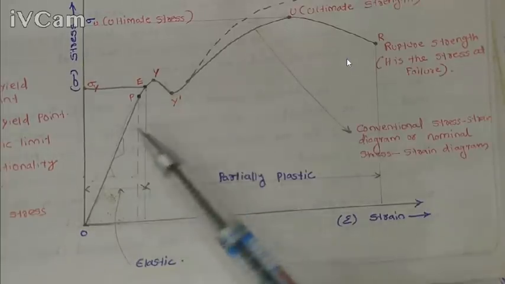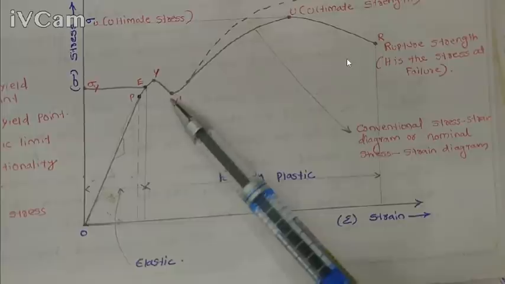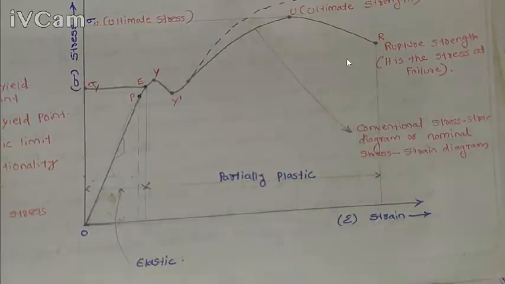After the yield point, there is a strain hardening region, where plastic deformation takes place with an increase in stress. These two points are called yield points.